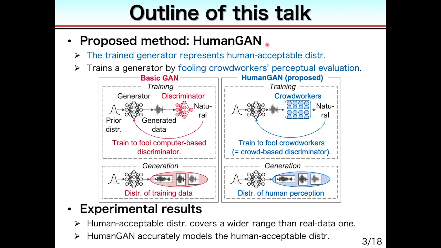In this study, we propose a new GAN, named HumanGAN, that incorporates humans into the training. We aim to train the generator to represent the human acceptable distribution. The generator is trained by fooling crowd workers' perceptual evaluation. We conduct some evaluation in speech naturalness modeling and demonstrate that the human acceptable distribution is actually wider than the real data distribution, and our HumanGAN accurately models the human acceptable distribution.